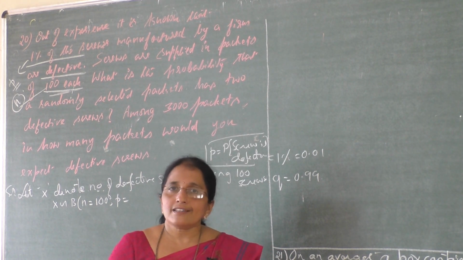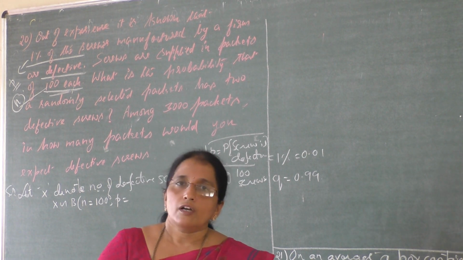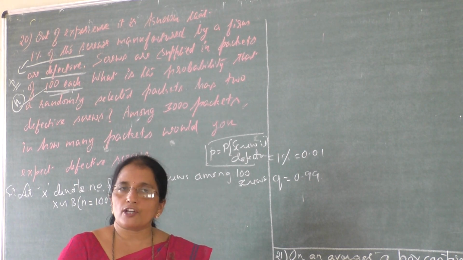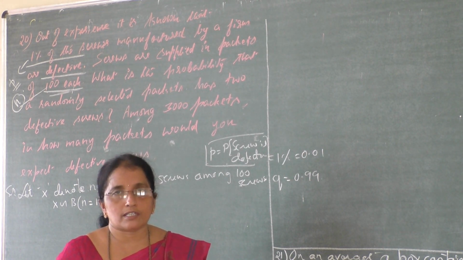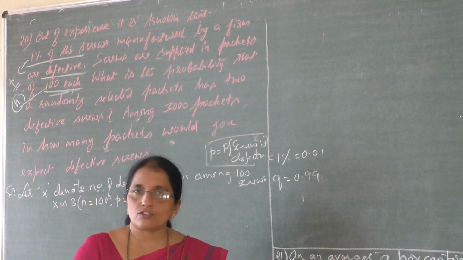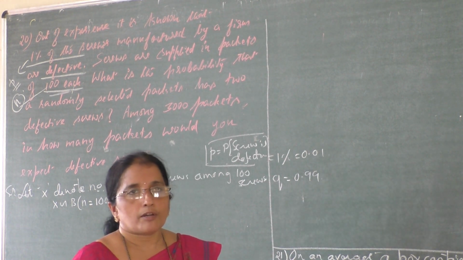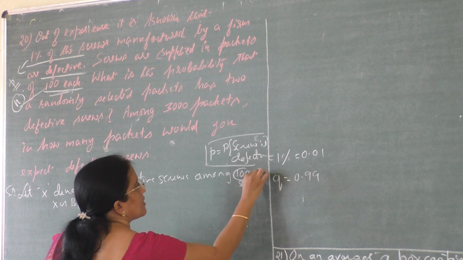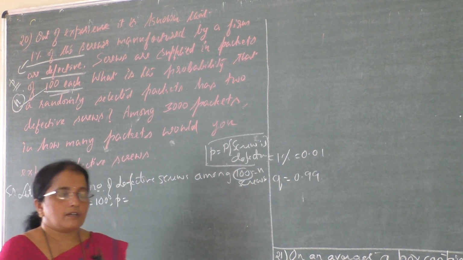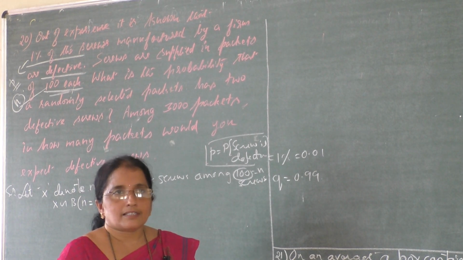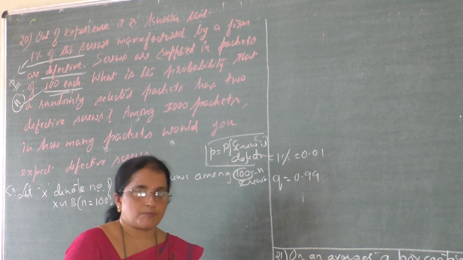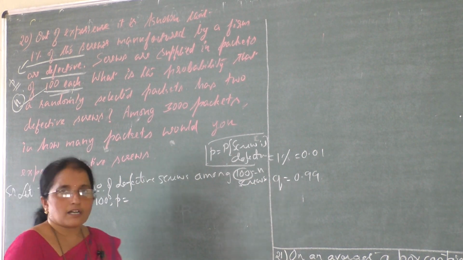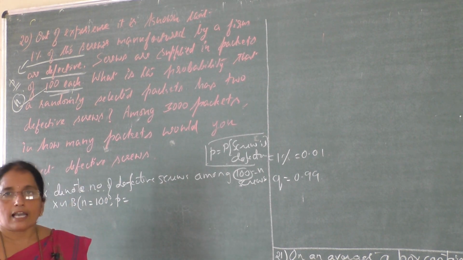After that, we must continue with one feature of a binomial distribution. It says that in a binomial distribution, if n is very large and p is very small, we can use a Poisson distribution instead of a binomial distribution. That is, a binomial distribution tends to Poisson distribution if n is very large or tends to infinity and p is very small or p tends to 0. Now here in the problem we can observe n is 100, it is a large number. Usually for your level, if n is greater than 15 we consider it large, but actually if n is greater than 30, it is usually large.